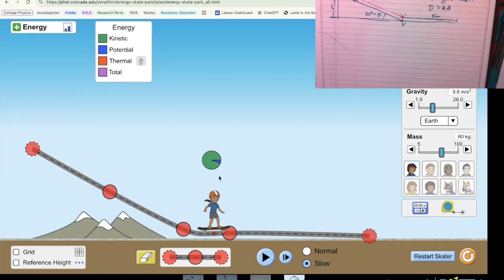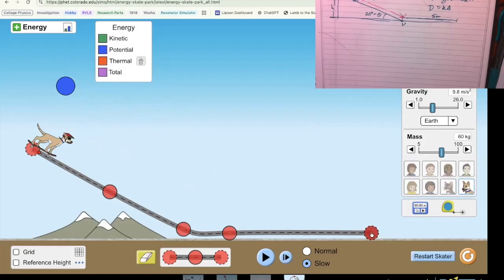All right. So let's put our Pinewood Derby car over here. We're gonna change it to a dog. All right, here we go. Here's my dog. No, I want a cat because I have a cat named Zeus. Okay, there's our cat. So we're gonna release Zeus on the Pinewood Derby car. Okay, so he gets over here, and all of the energy is right there.